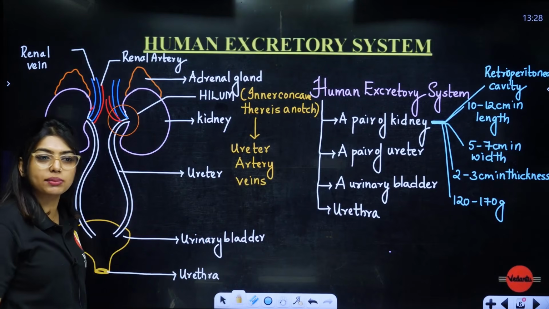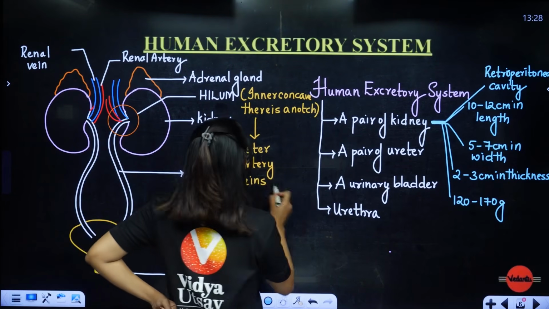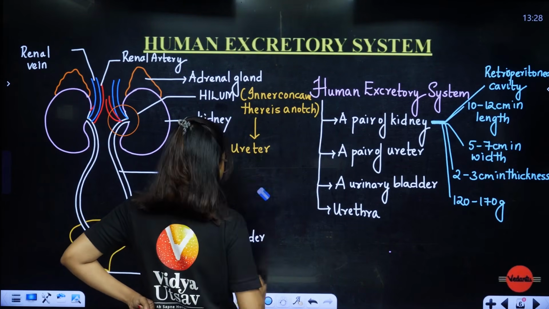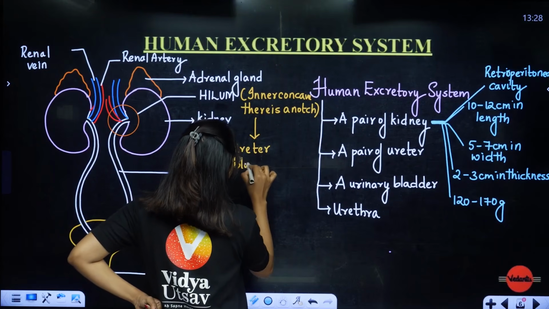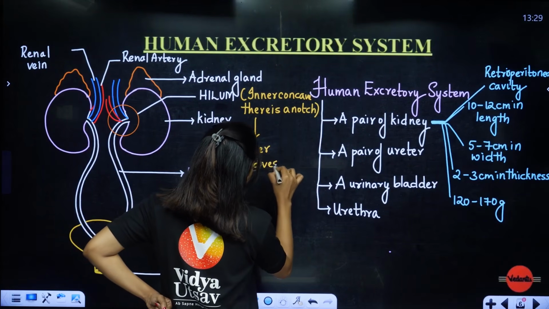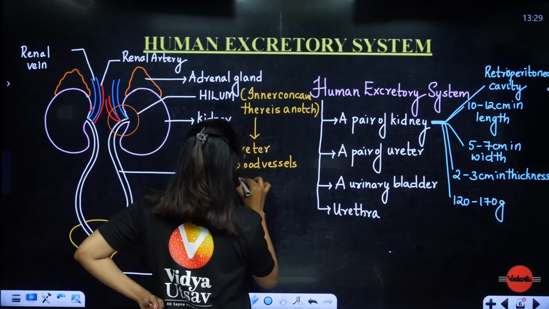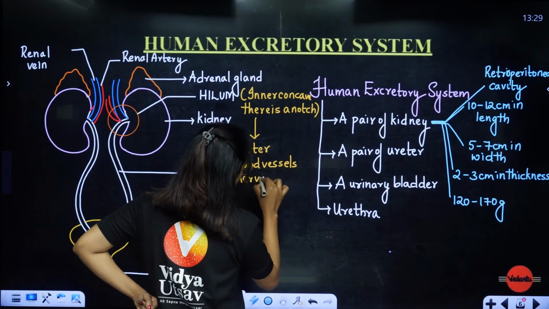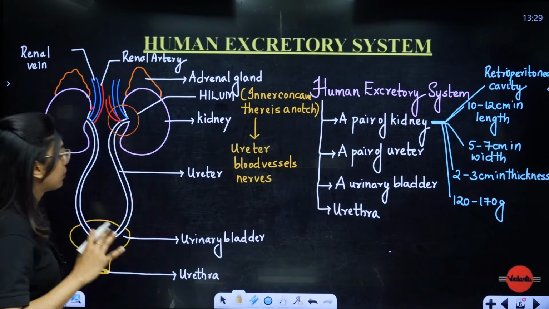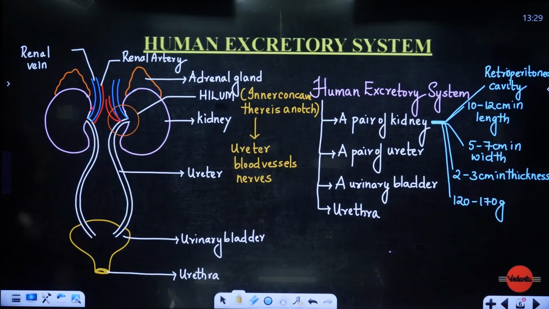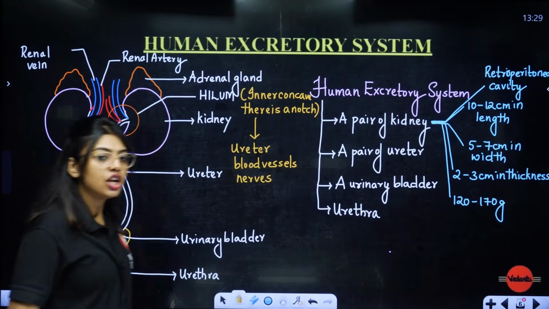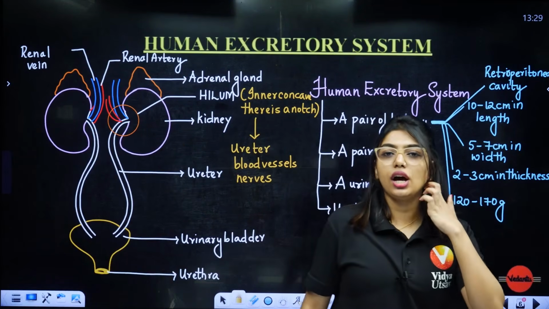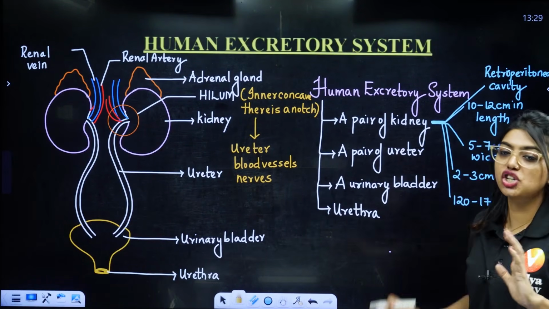There is no problem. That is how it is given in your NCERT. If you want me to write the same thing, I can write ureter, blood vessels and nerves, which move inside and outside both. So this is the structure that is present. Clear? So this is the general understanding of the whole human excretory system.